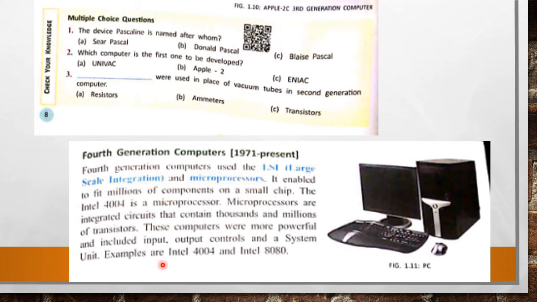Examples are Intel 4004 and Intel 8008. Dear students, these types of computers are very fast as compared to the previous ones, because in this PC, this personal computer, millions of microprocessors, small chips, etc. are used.